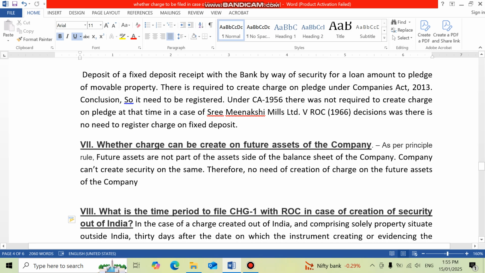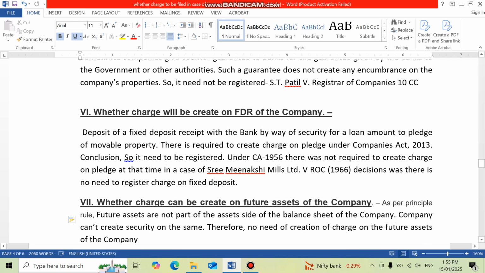Now coming to the practical aspect: in case of liquidation, the bank will get an option to either surrender the assets to the liquidator, or realize the amount itself. In case of a bank, it is very easy to realize the FDR and obtain the amount.